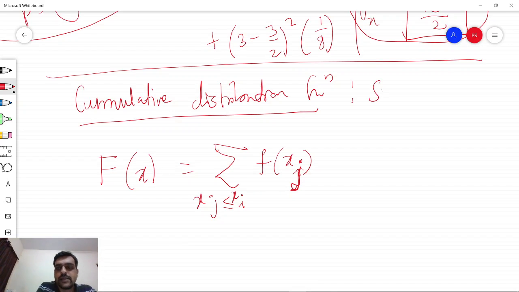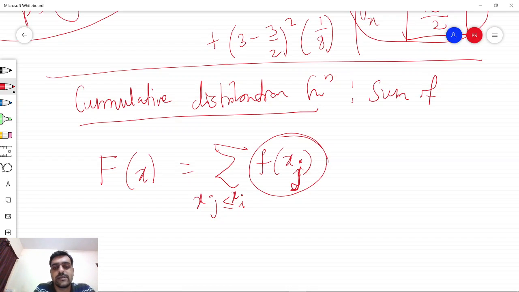So these f's are the probabilities, and the capital F is the sum of the probabilities. So it is the sum of all the probabilities